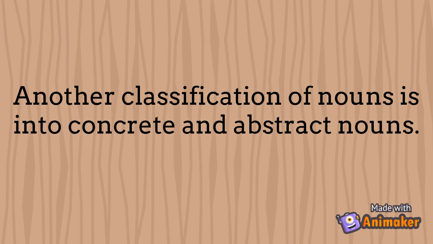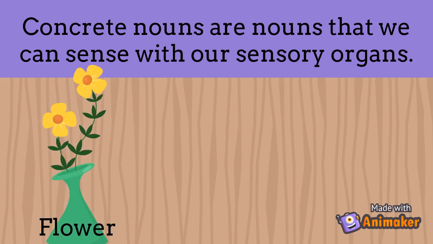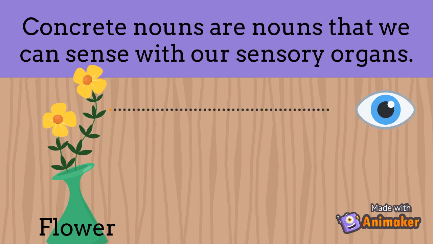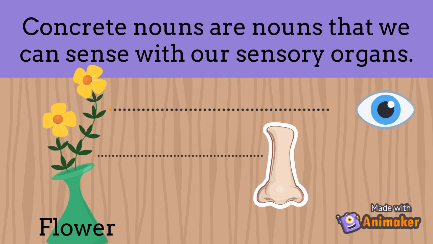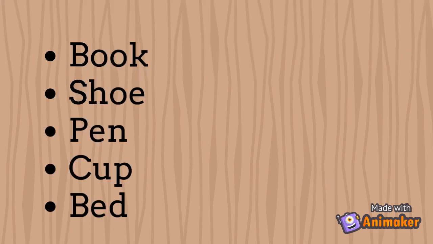Another classification of nouns is into concrete and abstract nouns. Concrete nouns are nouns that we can sense with our sensory organs. Take the word flower, for example. We can see a flower, we can smell it, and we can touch it. Therefore, a flower is a concrete noun. Here are a few more examples of concrete nouns.